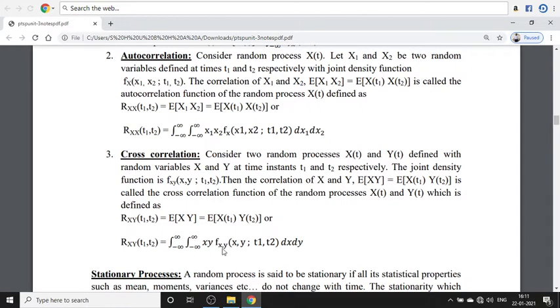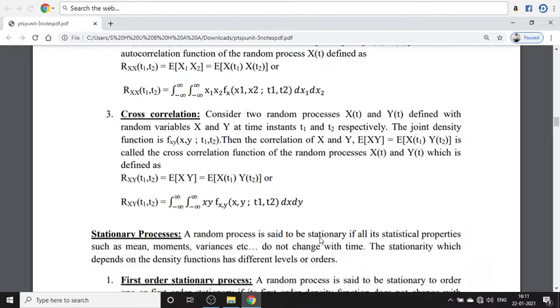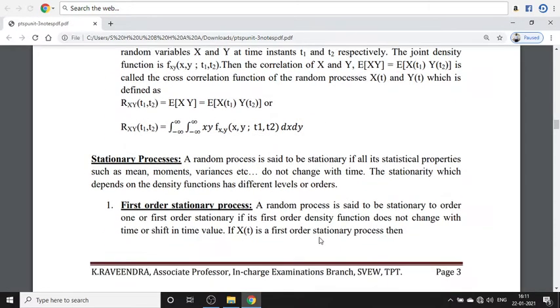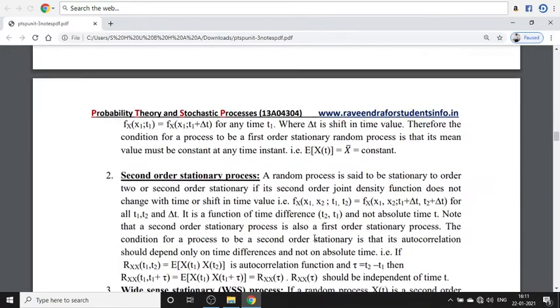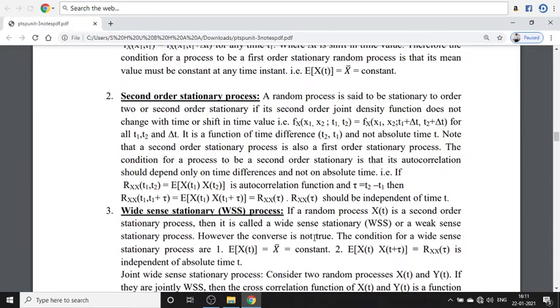Earlier both were x only, because both belonged to the same random process, but here the two are from two different random processes, so it is called a cross correlation. The point to remember is that if the random variables are chosen from the same random process, that is called autocorrelation. If the random variables are chosen from two different random processes, that is called cross correlation.